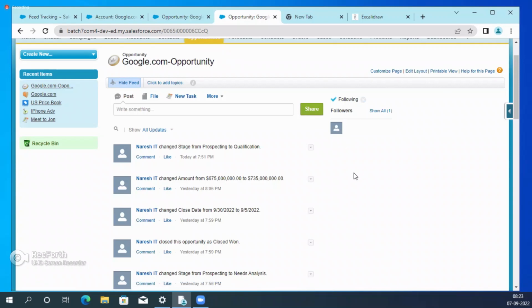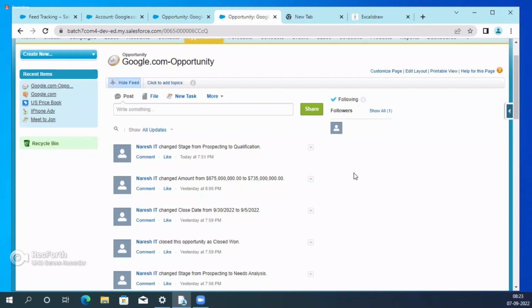How many persons are following? For example, some other guy is a senior manager. Whenever that guy opens Salesforce and opens this record, this follow button is enabled. Whenever that guy clicks it, that guy's image comes. So that means in this record, how many people are following it? This is like a celebrity in Facebook, whatever that feed. So for this record, if you want to follow, click on follow. Whenever anything changes, you get the email.